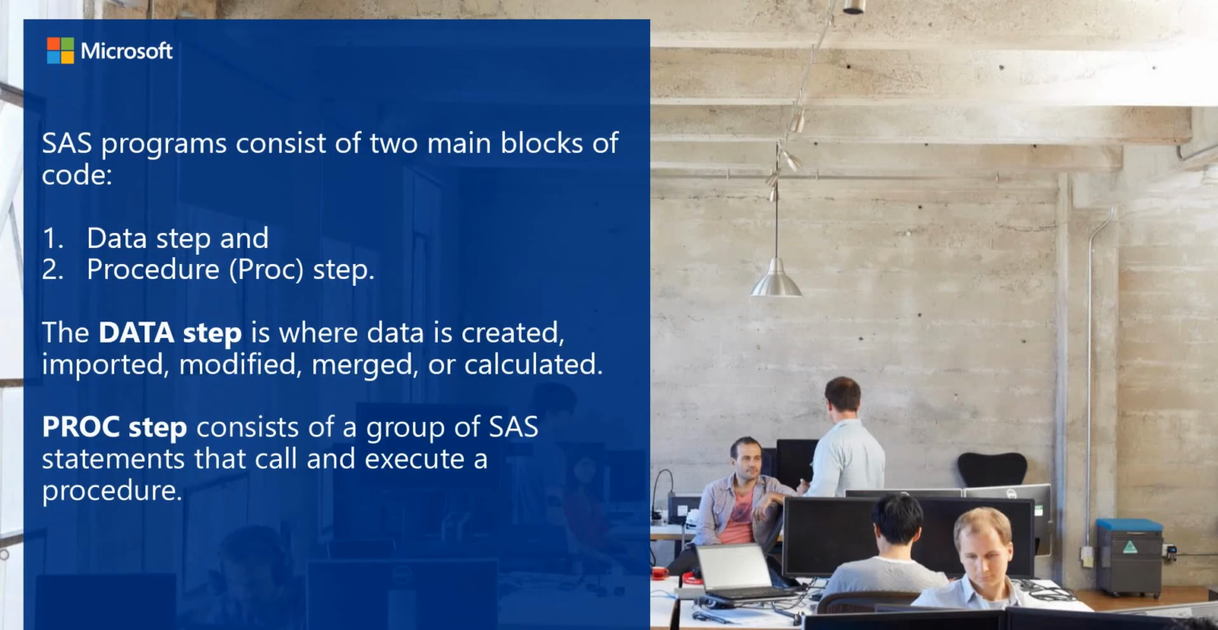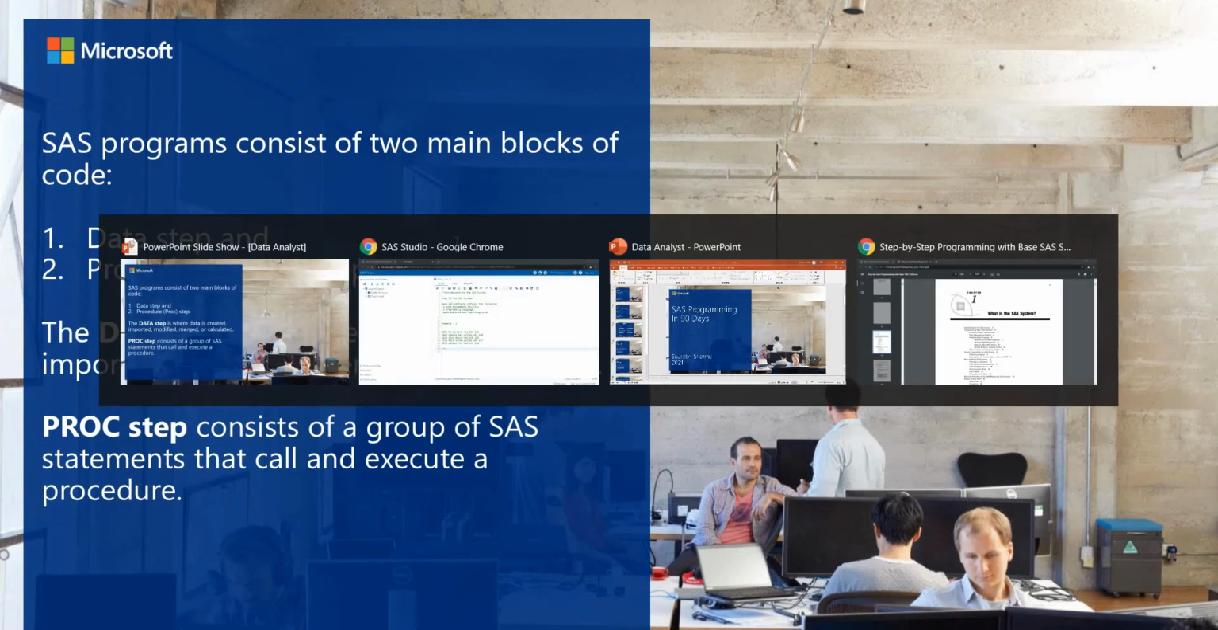So we are starting with the basics. A SAS program consists of two main blocks of code. First is the data step, and another is the proc step. So what is a data step? Data step is where data is created, imported, modified, merged or calculated. We do that with the data step. And another step is the proc step, which consists of a group of SAS statements that call and execute procedures. So let's see one example in SAS.